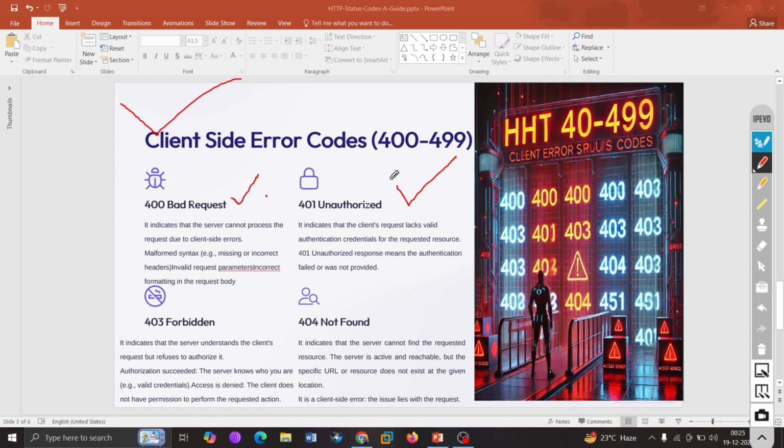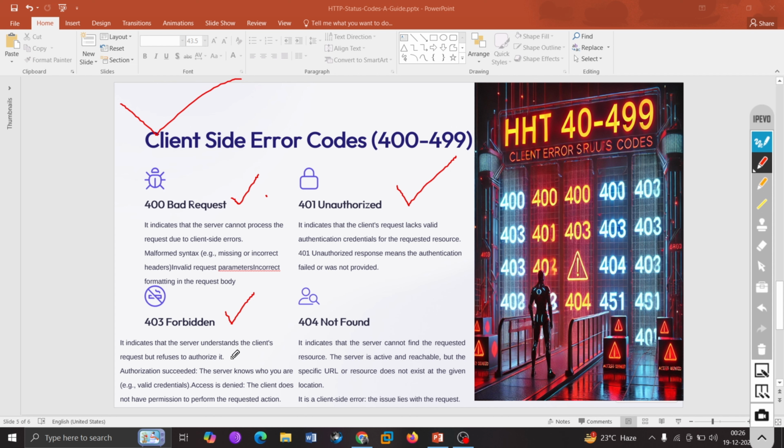Or if you are using a banking or financial application, or they are using a JWT token that might have expired, that can also lead to unauthorized. Or if you have improper authorization schemes, like if you're not using the proper bearer tokens, that can also lead you to get 401 unauthorized. Now you have something called 403 forbidden.